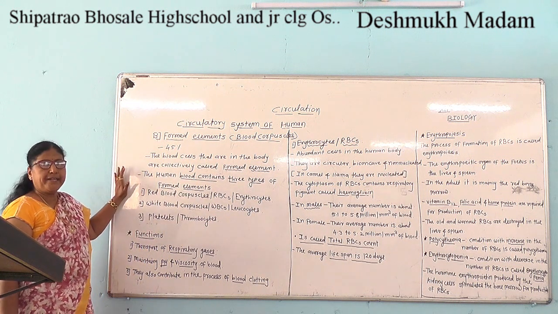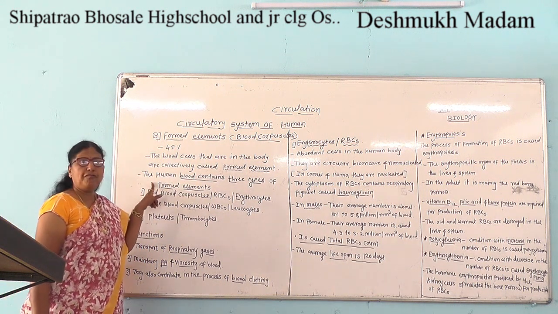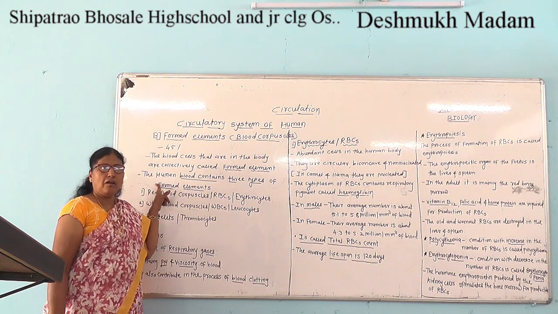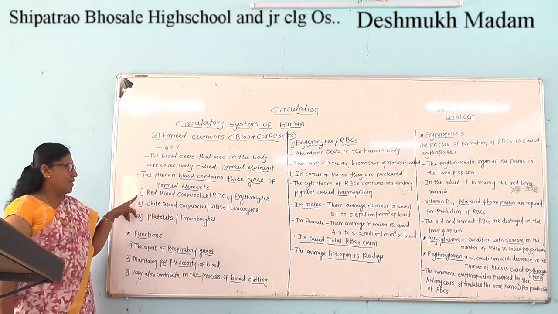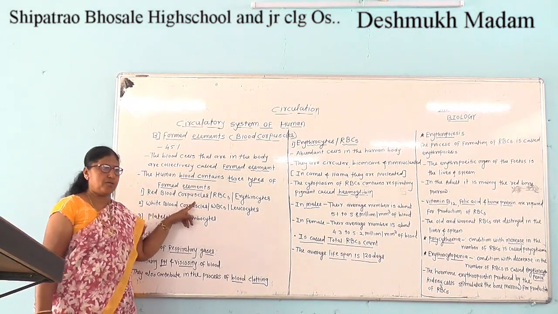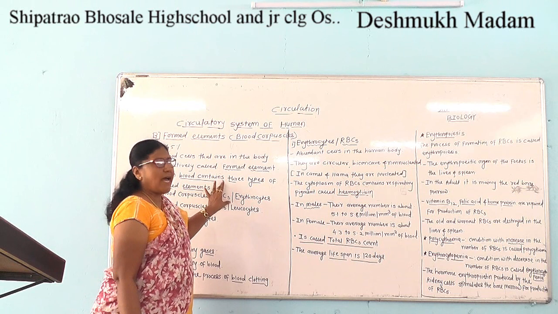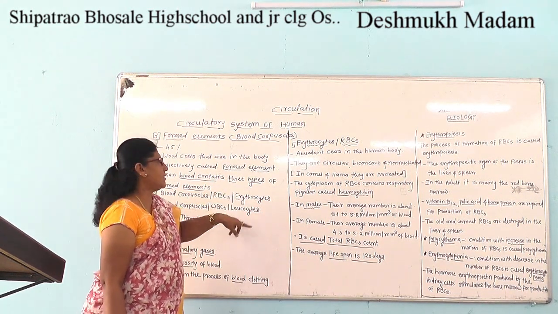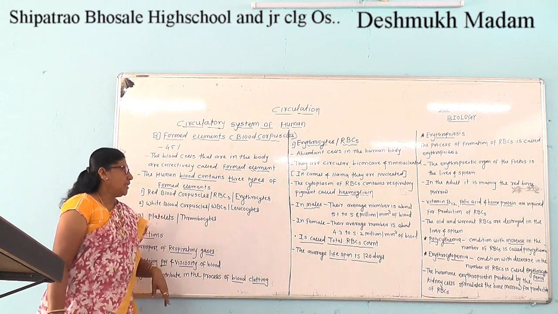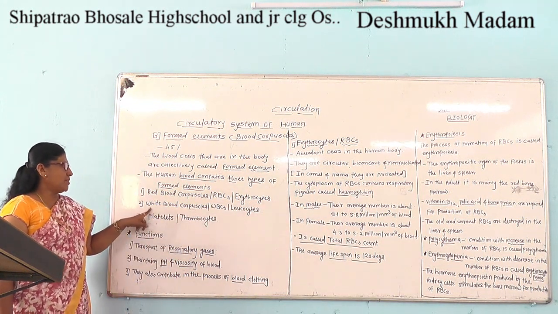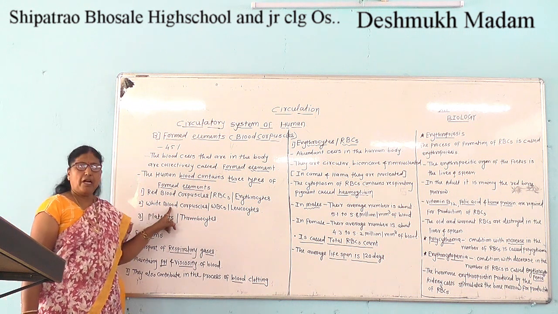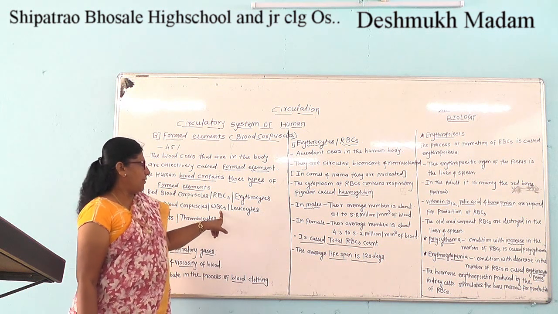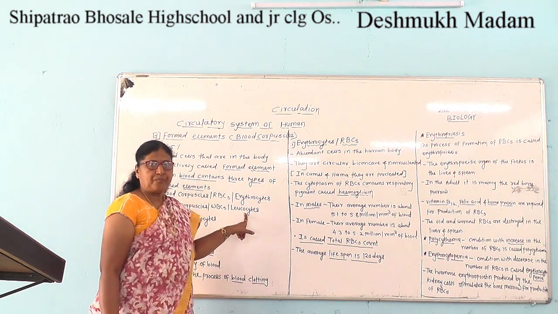The human blood contains three types of formed elements, that is blood cells or blood corpuscles. First is the red blood corpuscles, also known as RBCs or erythrocytes. Second are the white blood corpuscles or WBCs or leukocytes.